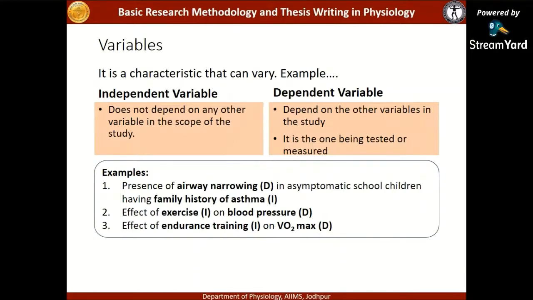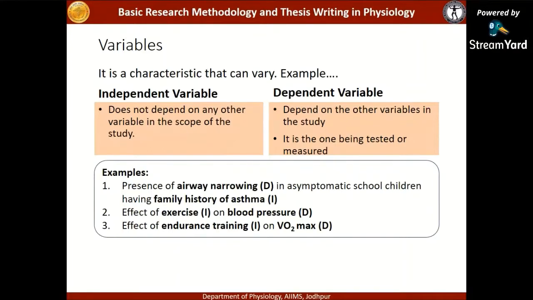Second example, one experiment we all commonly do in the clinical lab is the effect of exercise on blood pressure. When one is measuring or estimating the effect of exercise on blood pressure, here blood pressure is dependent on the changes in the exercise.